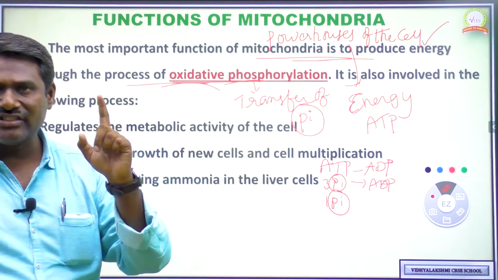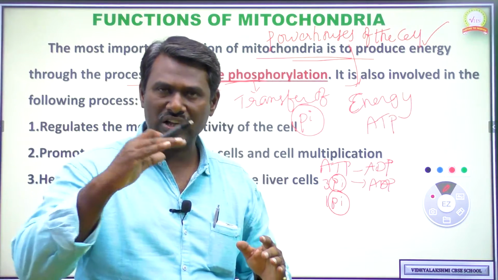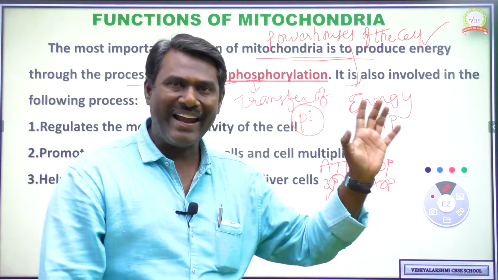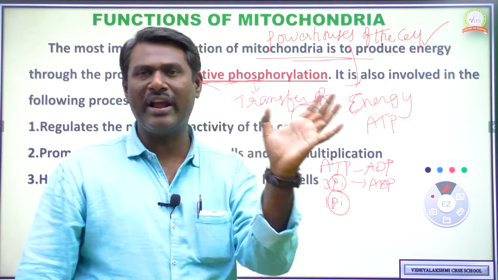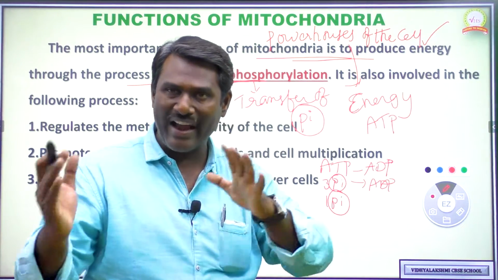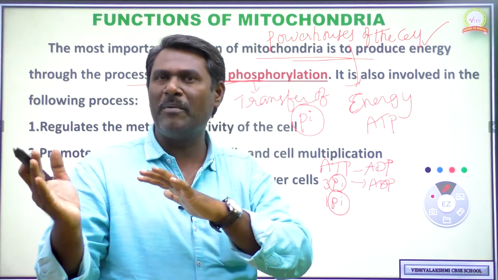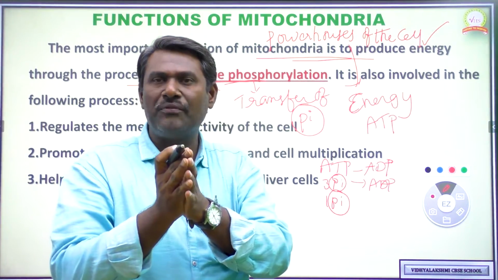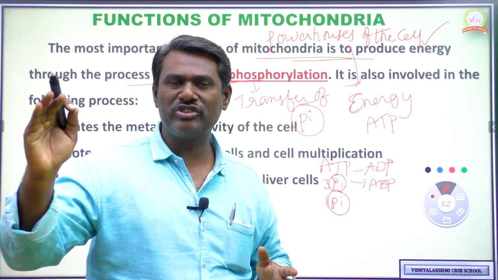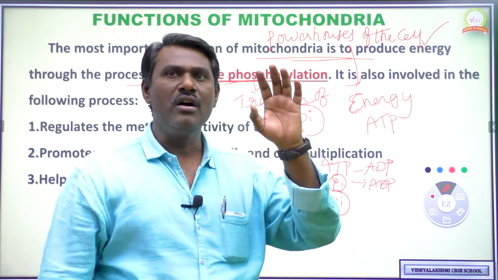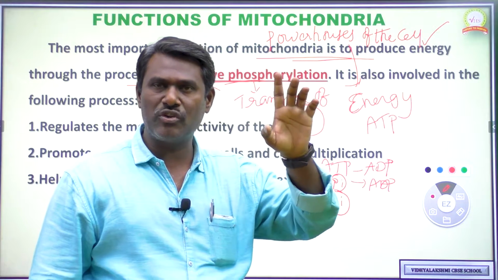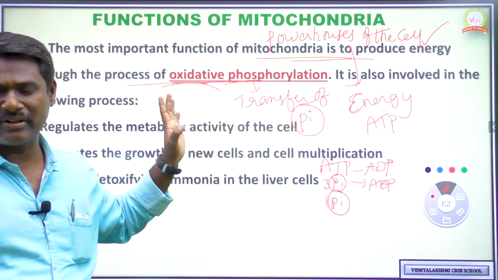The second function is that it is useful in transfer of phosphate molecules from ATP to ADP or from ADP to ATP, either one. The phosphate molecule will be transferred and that process is called phosphorylation. Phosphorylation which occurs in the presence of oxygen is called oxidative phosphorylation. So within the oxidative phosphorylation process, mitochondria plays an important role.